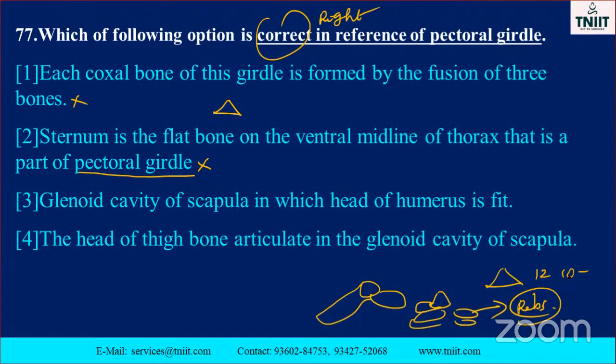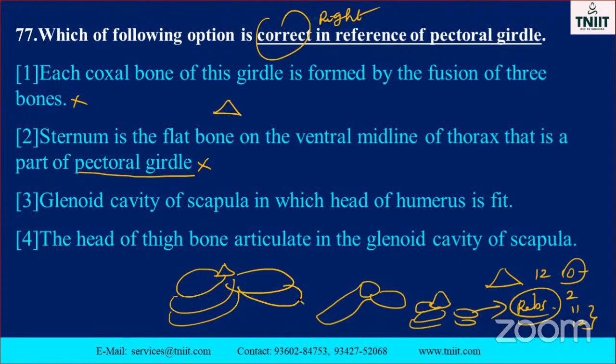10 are, what is that, connected with the sternum. The last 2 will not be connected. The 11th and 12th ribs will not be connected with the sternum. They are connected with the 10th rib. So, for example, this is considered the sternum. It is connected like this. Each bone is connected like this, and also on both sides. The last 2 will not connect like that. The last 2 are connected with this bone only.